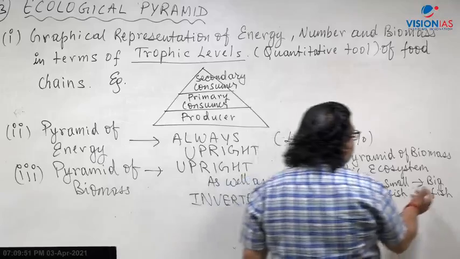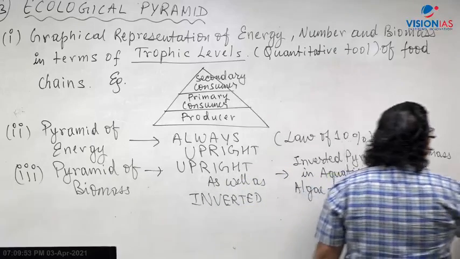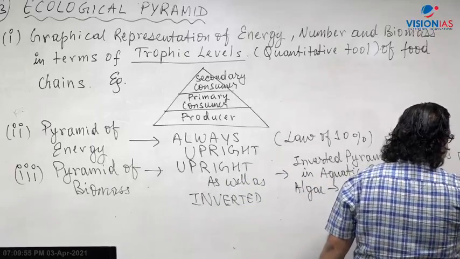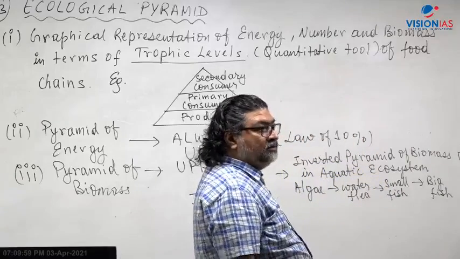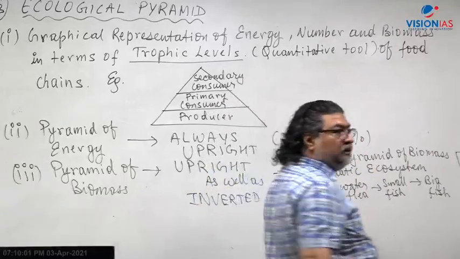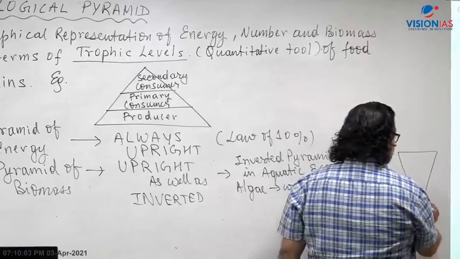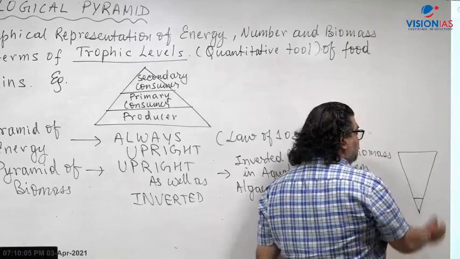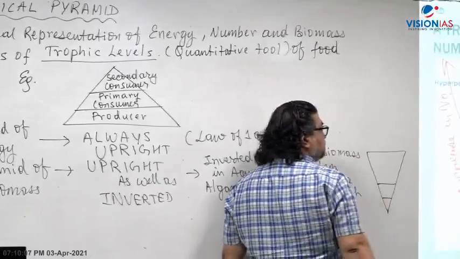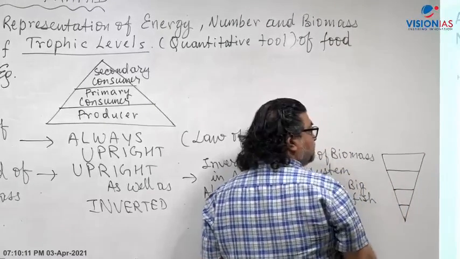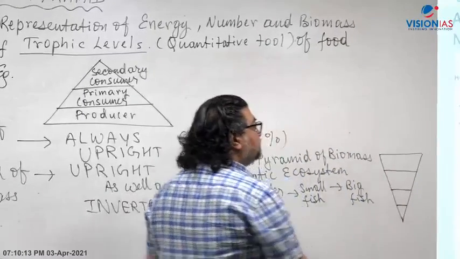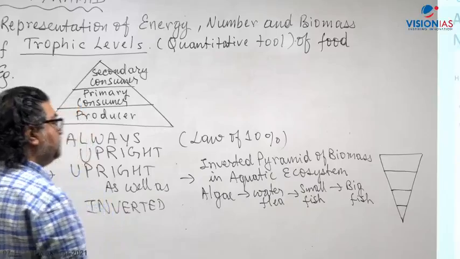So what we find in this case is that the pyramid will represent like this one. You have algae here, less biomass. Water fleas, more biomass. Small fish, more biomass. And then larger fish, it goes into more biomass.